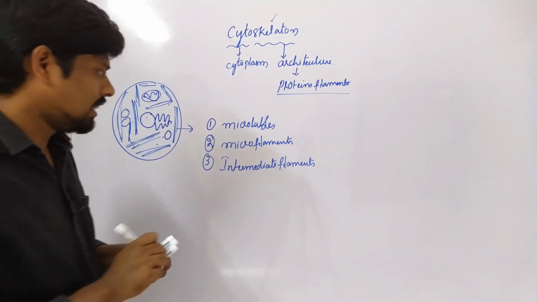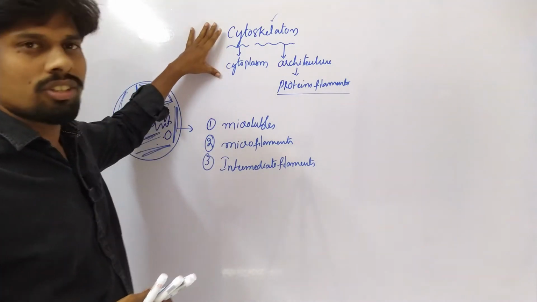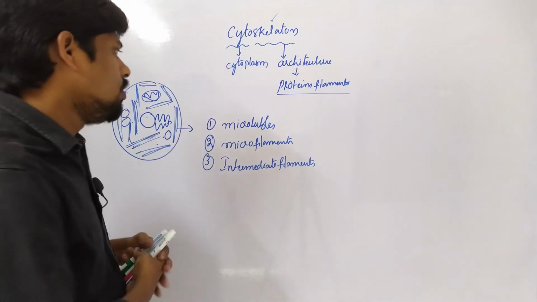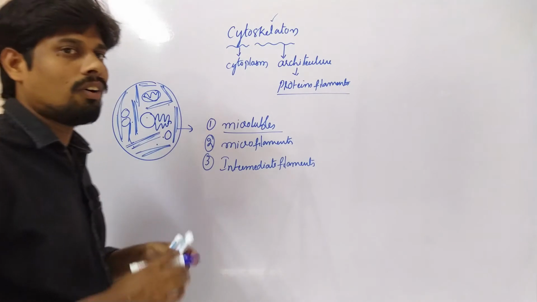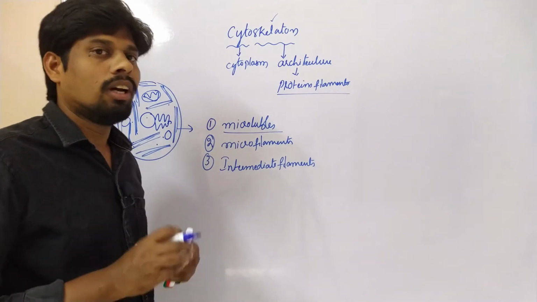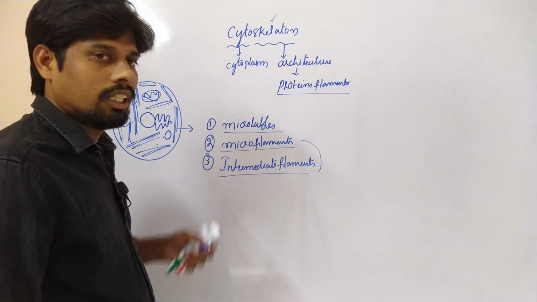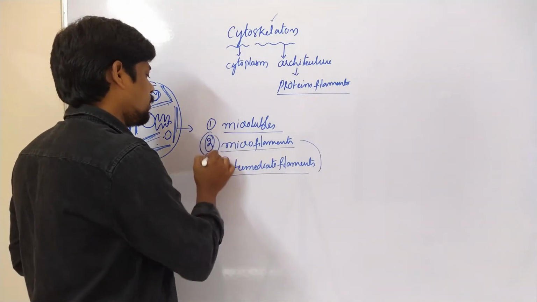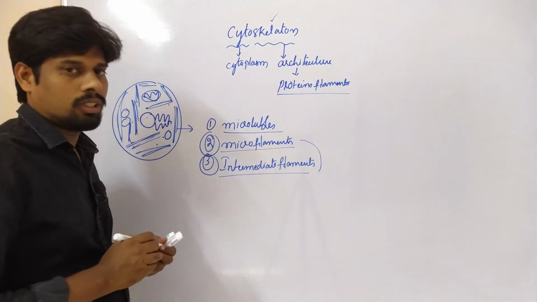These are the three different structures of the cytoskeleton which are essential for the structure of the cell. Now, in this class, we are going to see what microtubules are, how they are formed, and how they are essential for the different functions of the cell. In a future class, the rest of these two parts will be completed. Okay, let us start with the microtubules.